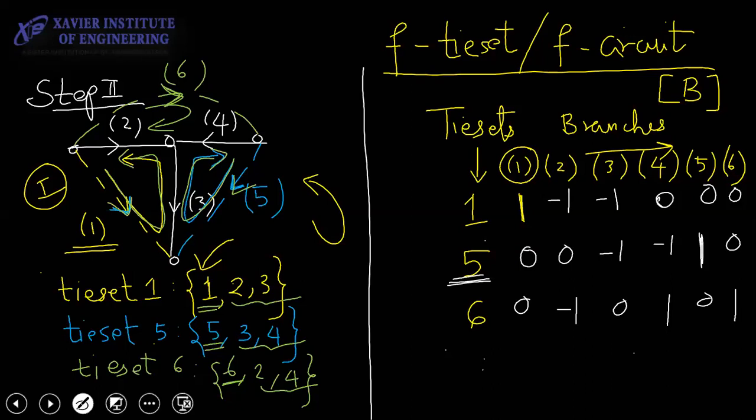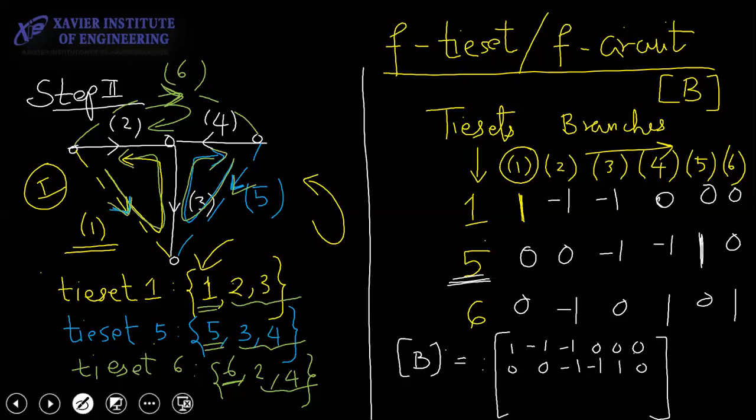This is how we make the fundamental B matrix. At the end we write it like this. After writing B, we write 1 -1 -1 0 0 0, 0 0 -1 -1 1 0, 0 -1 0 1 0 1.